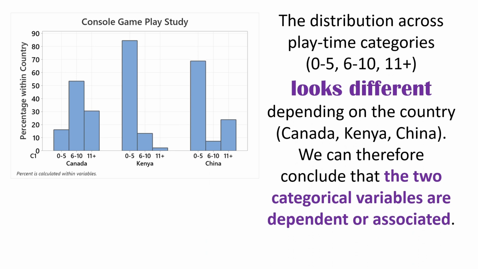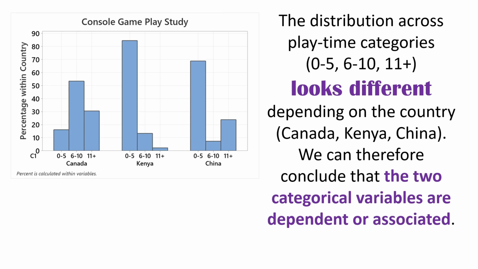Okay, so next here we see a bar graph showing the distribution across those 3 categories of playtime, one for each of the 3 countries. Now we can see that the distributions look different. What that means is the way the distribution looks across playtimes depends on the country.